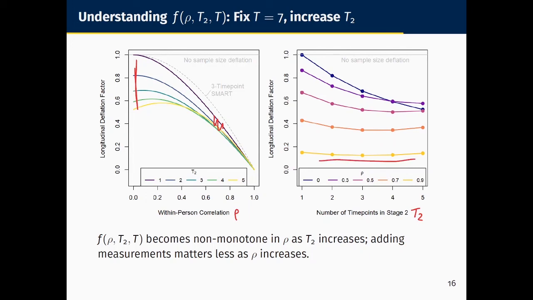Curiously, there is some non-monotonicity happening here. So when T2 is large, so 4 or greater here, small values of rho slightly hurt you. The line for rho equals 0 is actually below the line for rho equals 0.3. We don't quite have intuition around this yet.